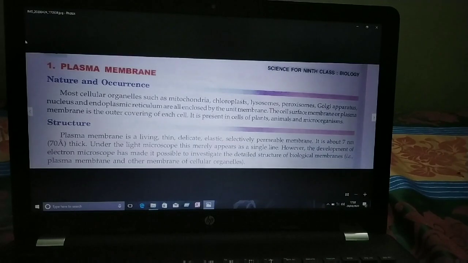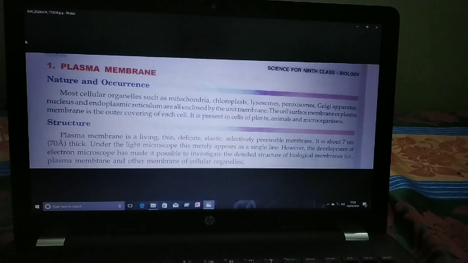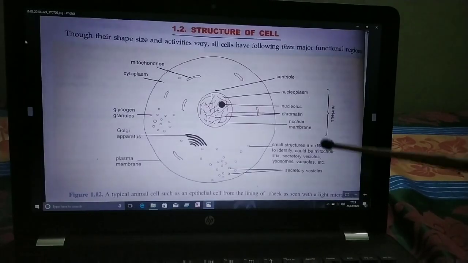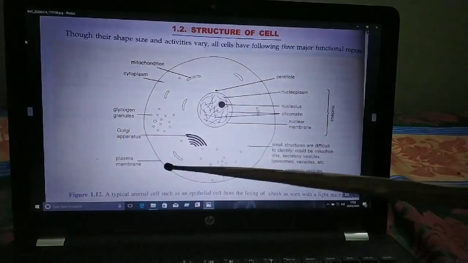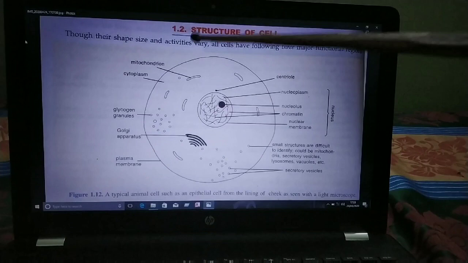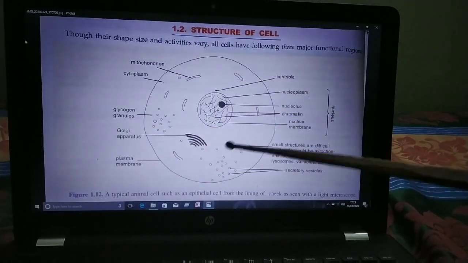So I already told you about the parts of the cell. First I will explain about the plasma membrane. Plasma membrane, I already showed you here. This one in the cell is the outermost covering of the animal cell.